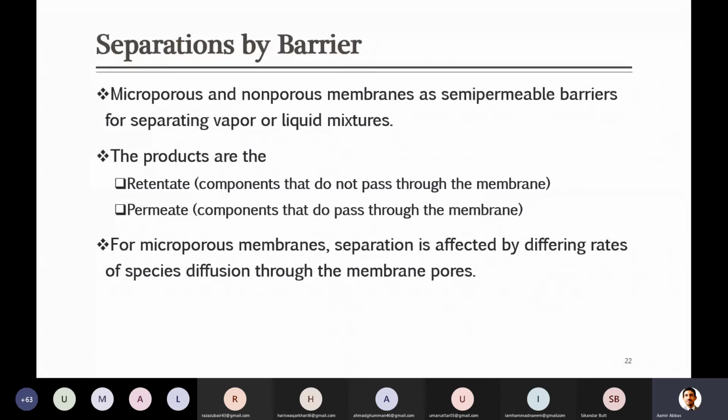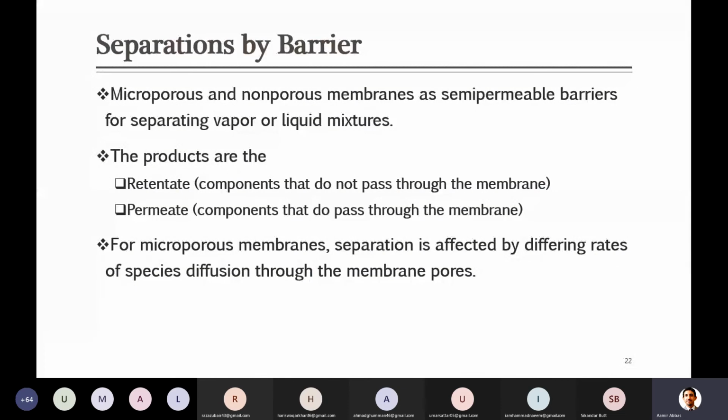So for these microporous membranes, how much separation will take place, which component will get separated and which will not, depends on various factors. And for example, first of all, if it is a porous membrane, if it contains some